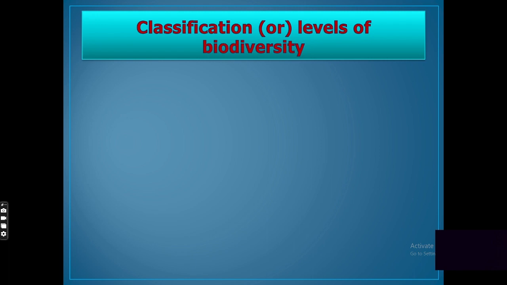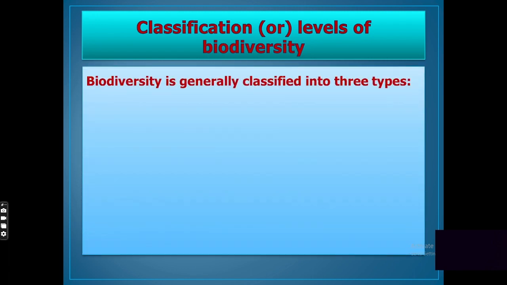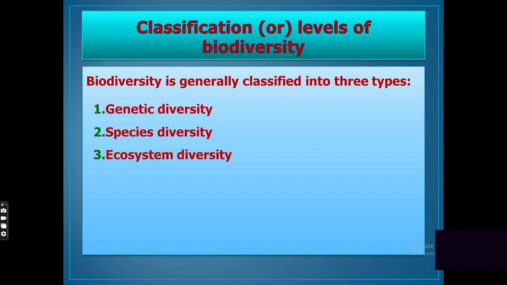Classification of biodiversity. Biodiversity is generally classified into three types: genetic biodiversity, species diversity, and ecosystem diversity. Genetic diversity is nothing but diversity within the species, that is, variation of genes within the species is called genetic diversity. Example, rice varieties, teakwood varieties, these all come under genetic varieties.